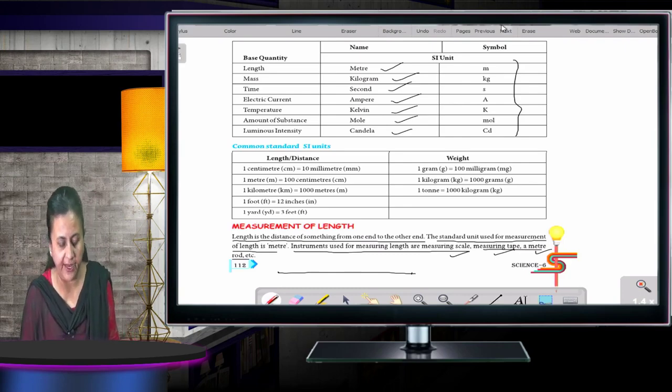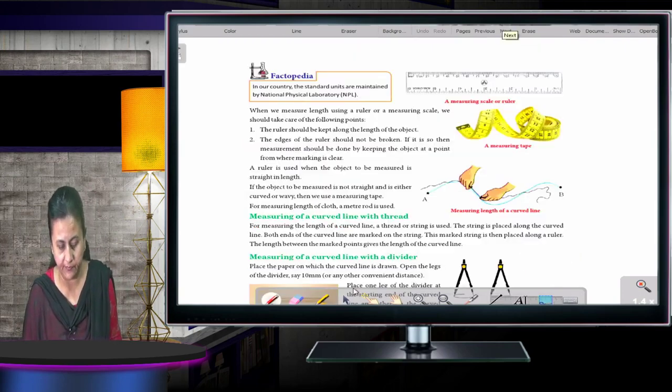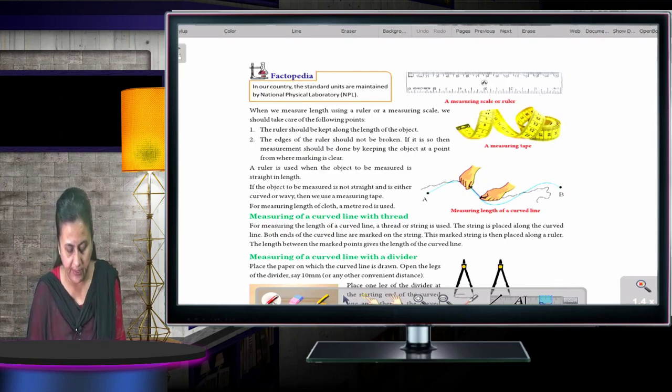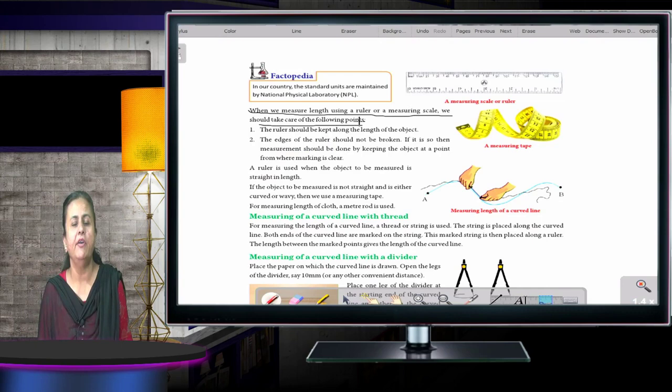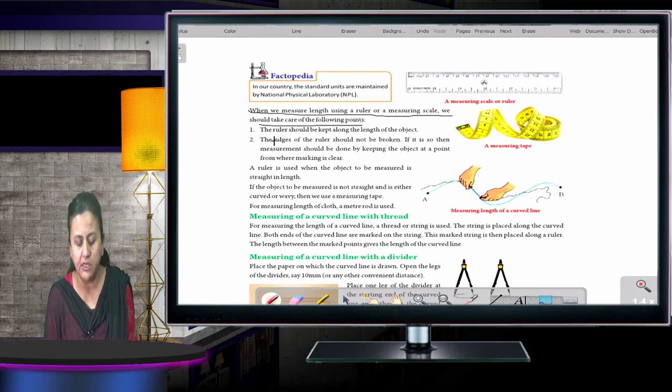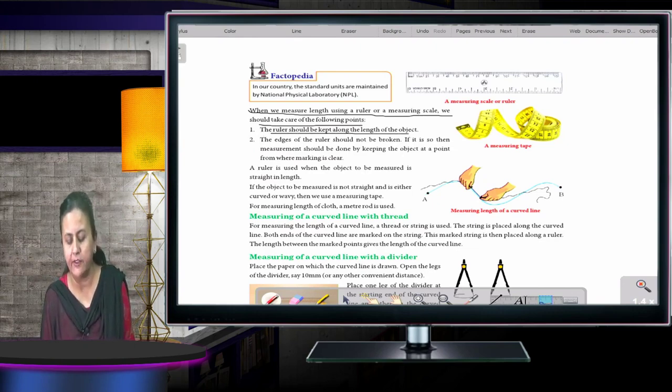So now moving to the next one. When we measure length using a ruler or a measuring scale, we should take care of the following points. Whenever you are measuring anything with a measuring tape or a ruler, you should take into account the following points. First, the ruler should be kept along the length of the object. The edges of the ruler should not be broken. In case they are broken, you would not be able to find the exact length of the thing.